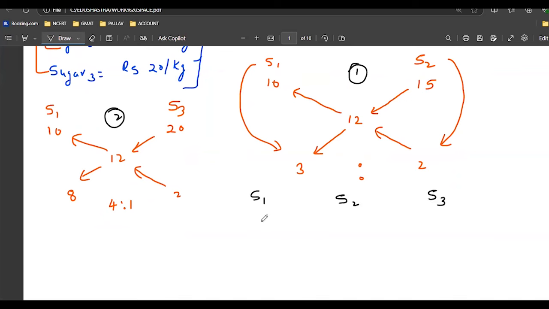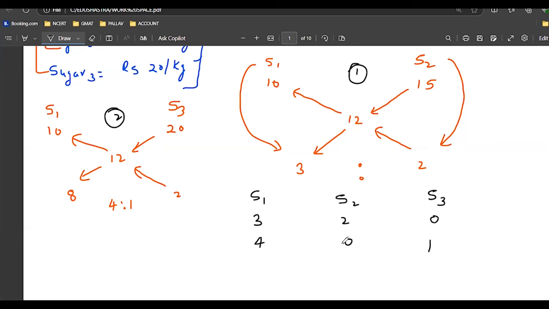How much sugar 1? 3. How much is sugar 2? 2 in the first, right? And how much is sugar 3? 0 in the first. When I go for the second, sugar 1 is what? 4, sugar 2 is 0, and sugar 3 is 1, right?